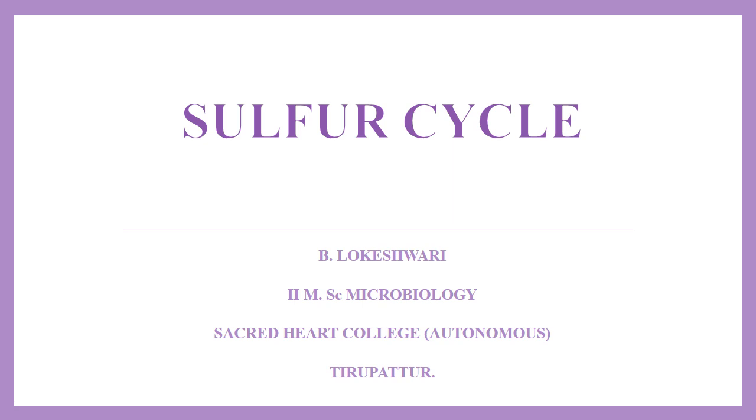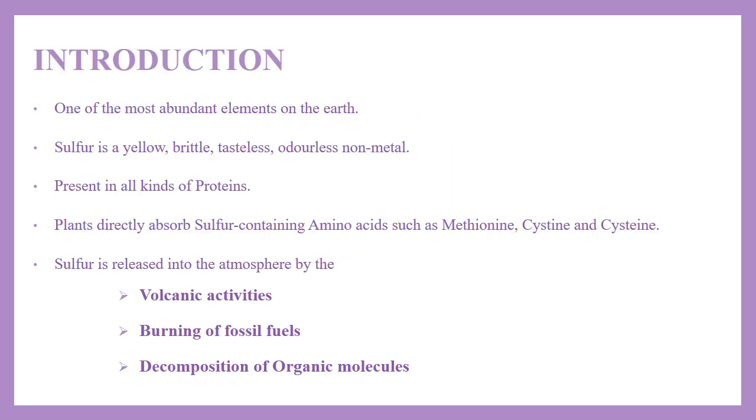Here we are going to see about sulfur. Sulfur is one of the most abundant elements on the earth, which is yellow, brittle, tasteless, odorless and non-metal. It is present in all kinds of proteins, and usually plants directly absorb sulfur-containing amino acids such as methionine, cysteine and cystine. Sulfur is released into the atmosphere by volcanic activities, burning of fossil fuels and decomposition of